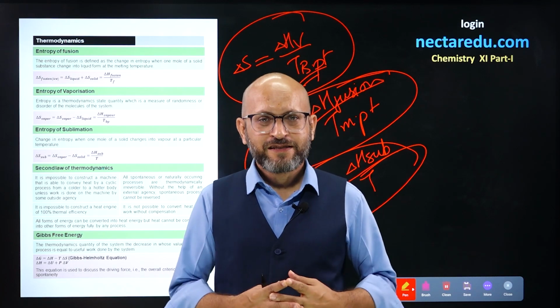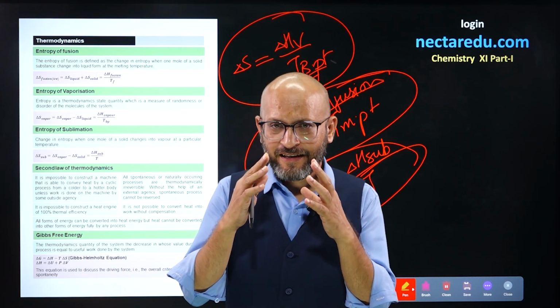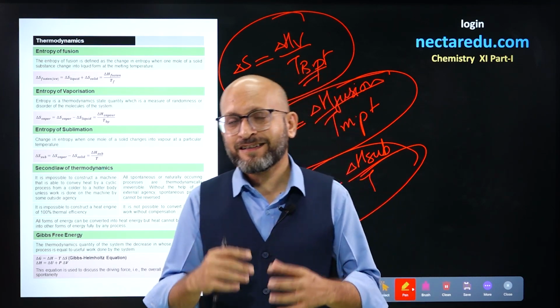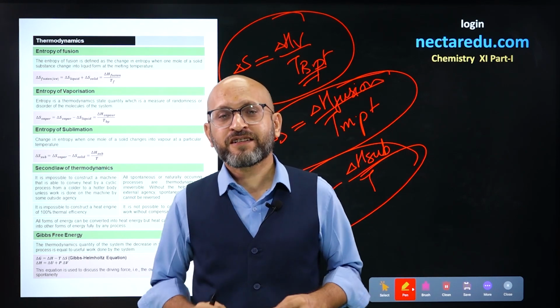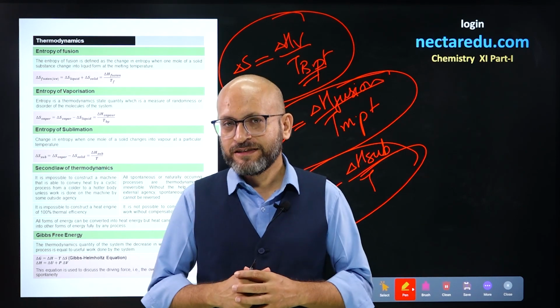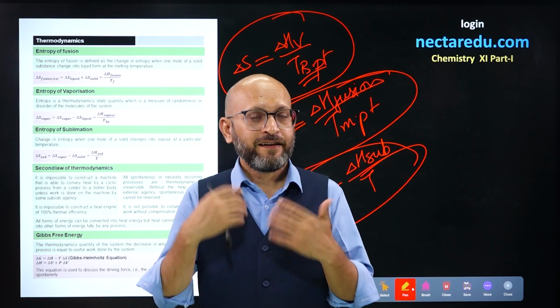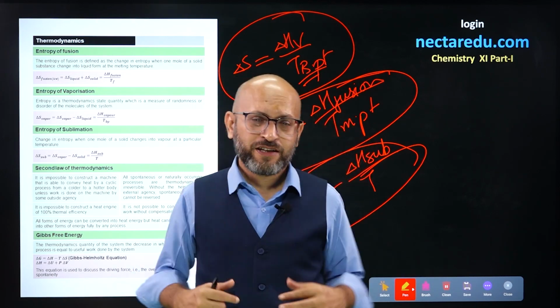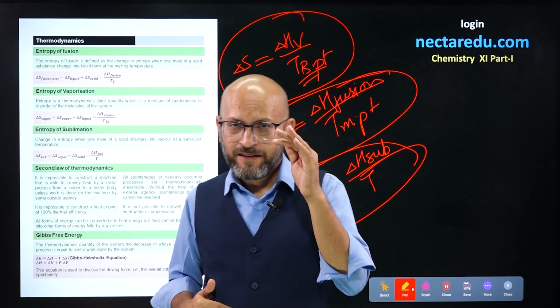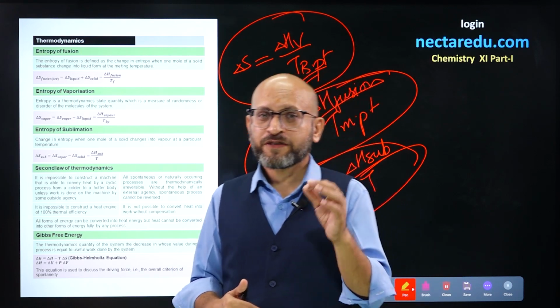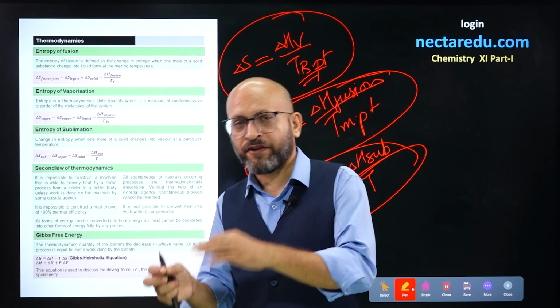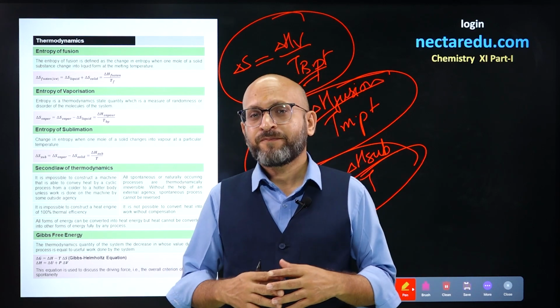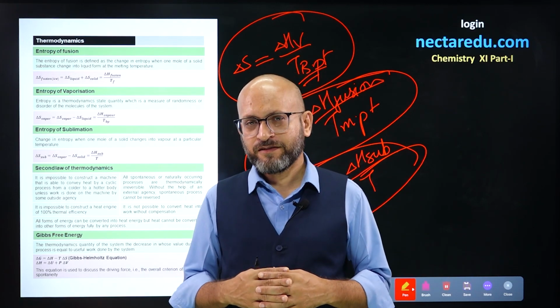Another way you can say, it is not possible to construct a 100% efficiency Carnot engine, or there is another way to say this, that 100% conversion of one form of energy into another form is rarely possible, right?